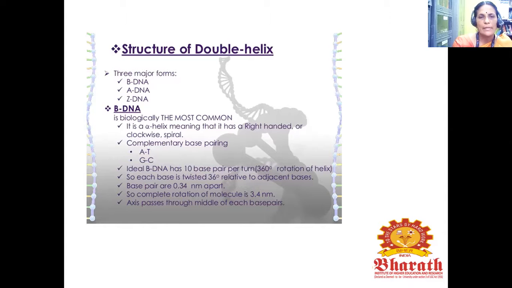Complementary base pairing is A with T, and G with C. The ideal B DNA has 10 base pairs per turn. Each base is twisted 36 degrees relative to adjacent bases. The base pairs are 0.34 nanometer apart. So a complete rotation of the molecule is 3.4 nanometer. The axis passes through the middle of each base pair.